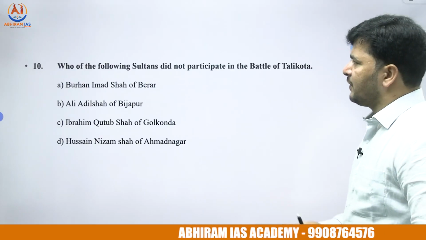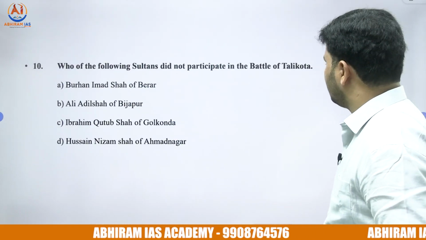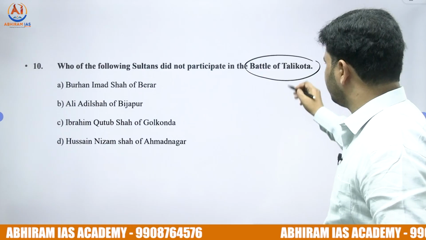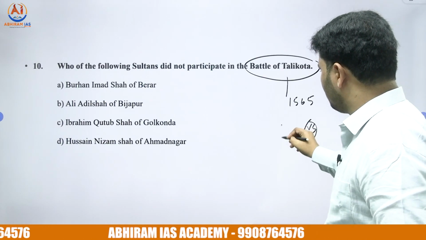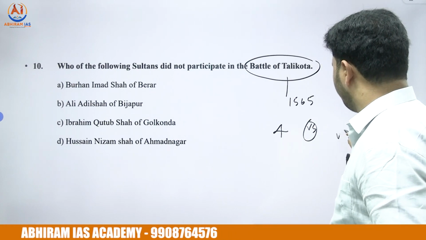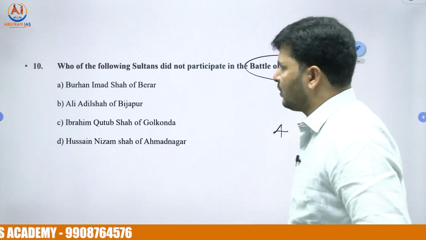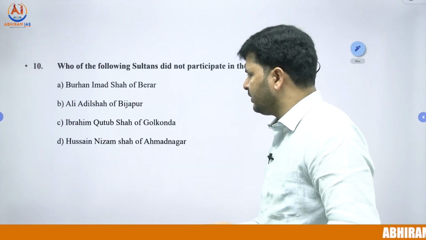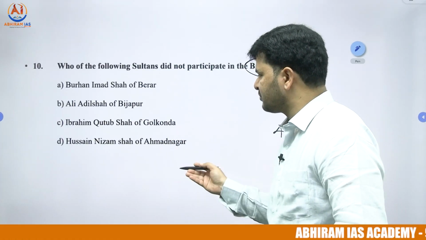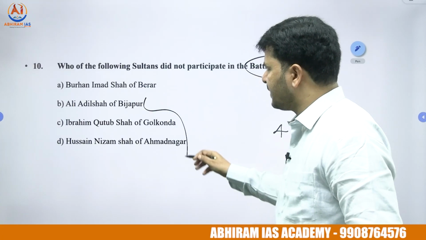10th one, who of the following sultans did not participate in the Battle of Talikote? Battle of Talikote, which was fought in the year 1565 between the 4 Muslim kingdoms and Vijayanagar. So Burhan Imad Shah of Berar, Ali Adil Shah of Bijapur, Ibrahim Quli Qutub Shah of Golconda, Hussain Nizam Shah of Ahmednagar. These 3 rulers participated.